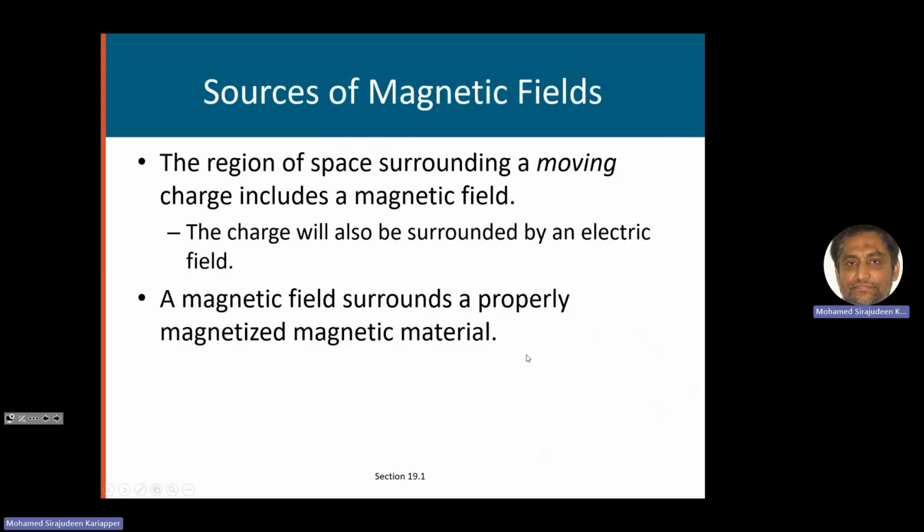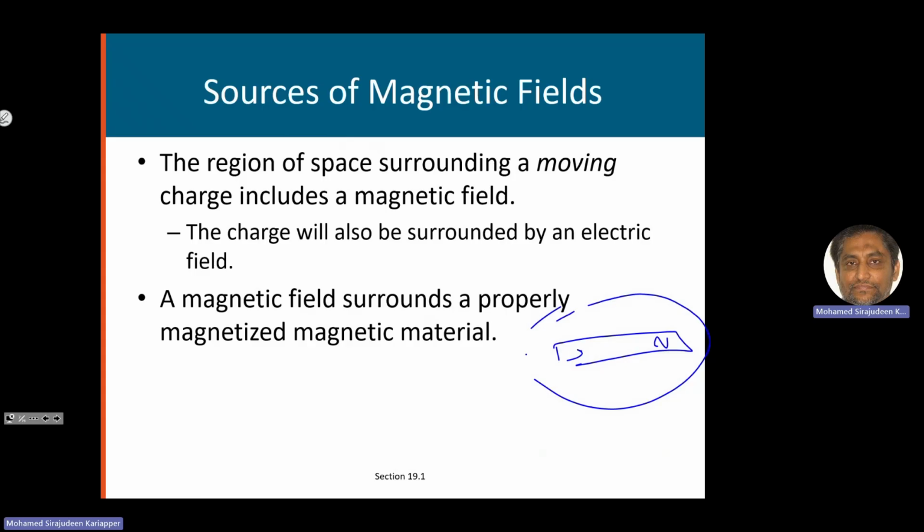In a magnetized magnetic material, you see the bar magnet is not moving, right? It is in the same place, but you get a magnetic field around it. You can explain it: we can say that inside this magnetic material, we have moving charges. We'll come to this explanation later.